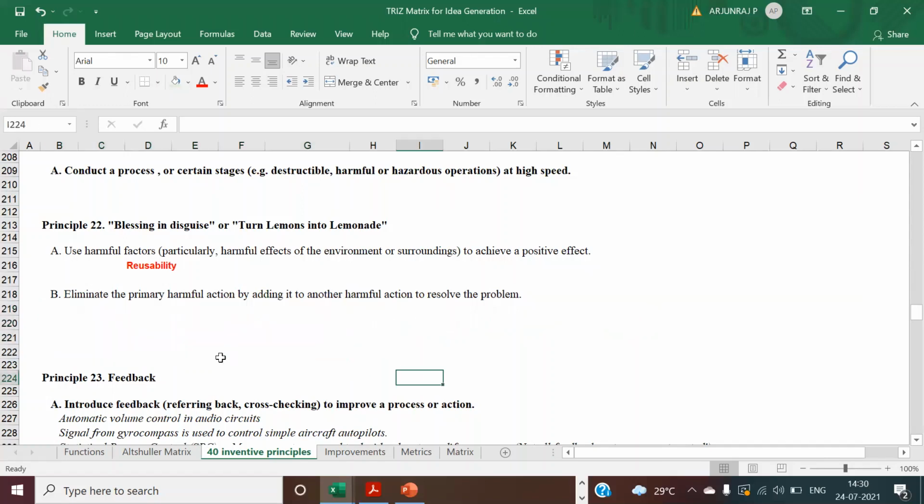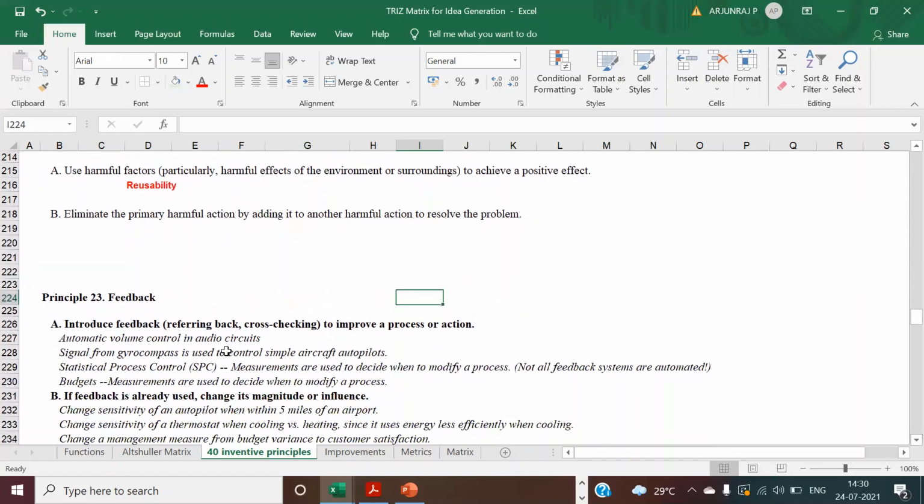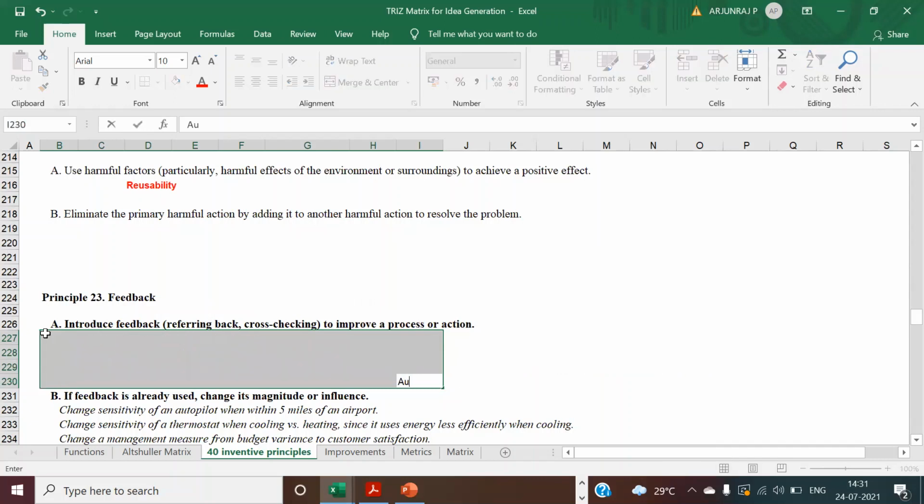And the important one, you have to give the feedback. You're going to introduce a feedback. It can be forward or backward to improve the process or action. So basically, for automation systems, you can use this one.